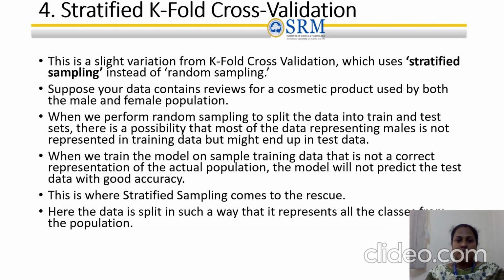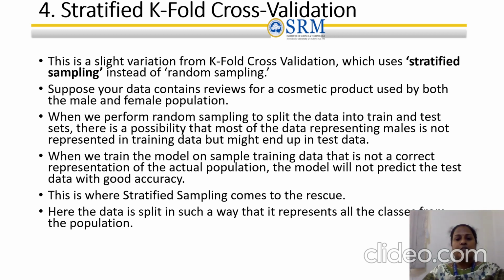Then the last method, stratified k-fold cross validation. In this, we use stratified sampling instead of random sampling. Now, if your data contains cosmetic products of two views, one based on the female classification and another based on the male classification, and we divide the training and testing in a random manner, then in some cases most of the data representing males is not represented in the training data, but might end up in the test data.